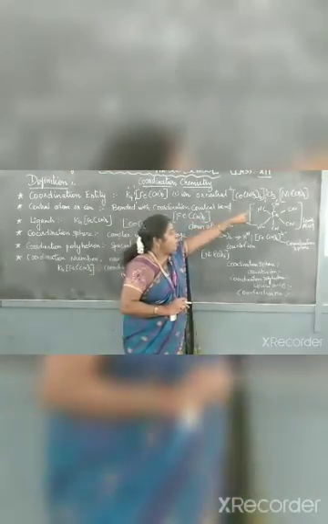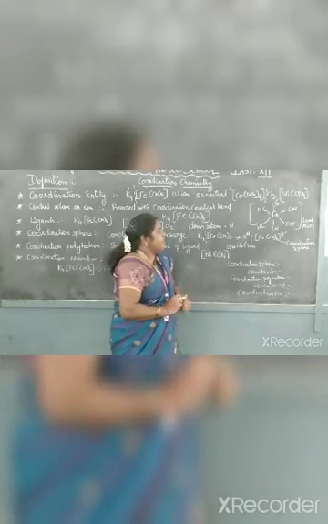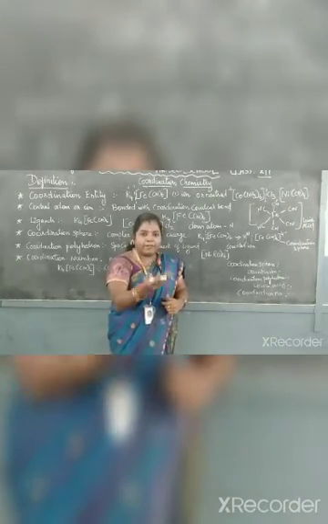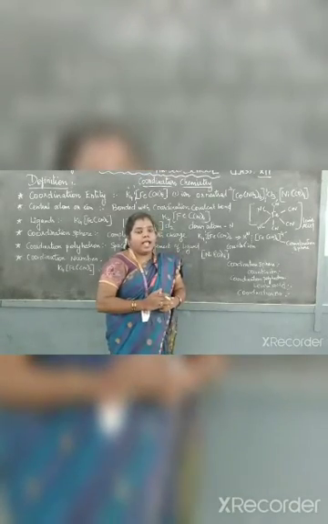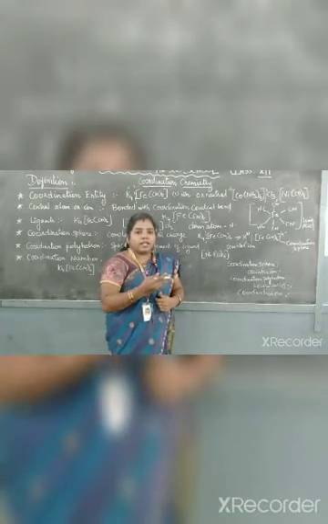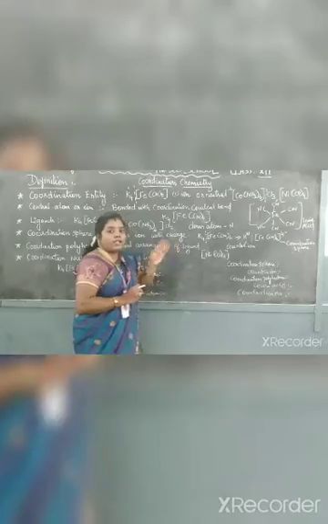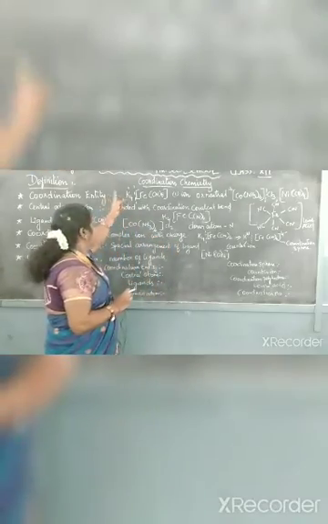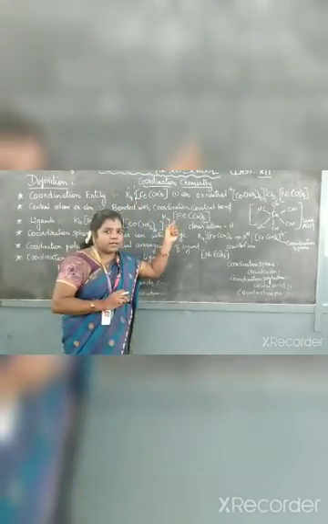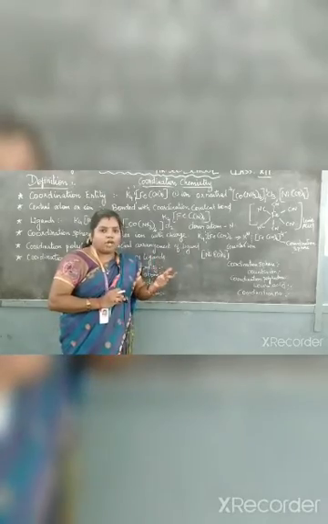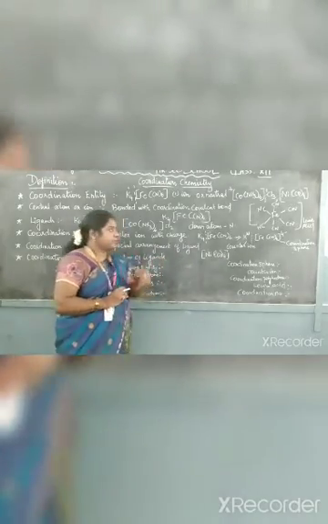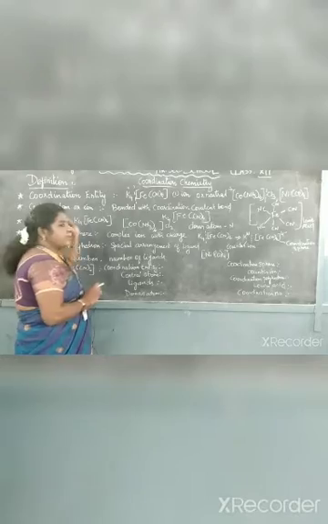Next we move on to the next example, Ni(CO)4. Before and after it there is no other element present, so the charge of that compound is neutral. So these are all examples of coordination entities. The coordination entity may be a cation, an anion, or a neutral one. And the next definition is central metal atom.